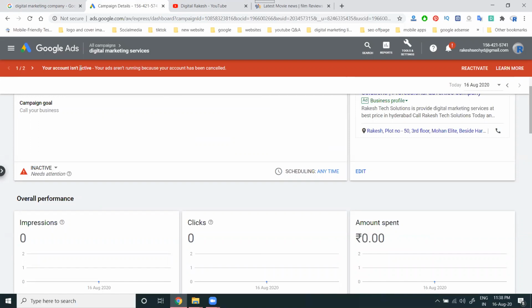What is the reason for the inactive state? I'm not adding a budget. That is the reason for the inactive stage. When I activate the account, it also activates the ad and the budget. The ads will start on the particular Google AdWords campaign. With our website, we can promote in two ways: search campaign and smart campaign. In the smart campaign, we can promote through maps along with a phone number, but in a search campaign only the phone number.